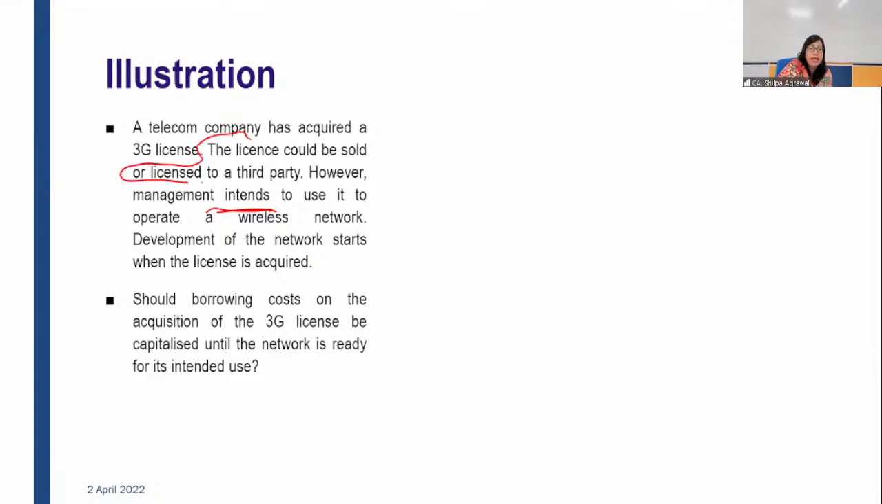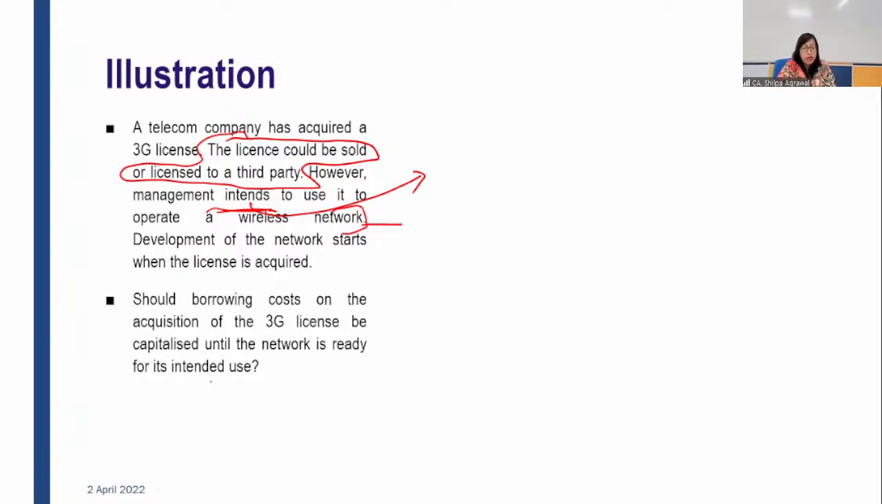Alternative scope, that this license can be used in this manner or can immediately be sold or licensed, is immaterial. It is not required. What is required is intention. In the previous question we also said management's assessment is considered. Yes, management's intention, management's assessment is considered. Management's intention is to use the telecom license to operate a wireless network. So this is a qualifying asset, and any borrowing cost incurred on that will be capitalized.